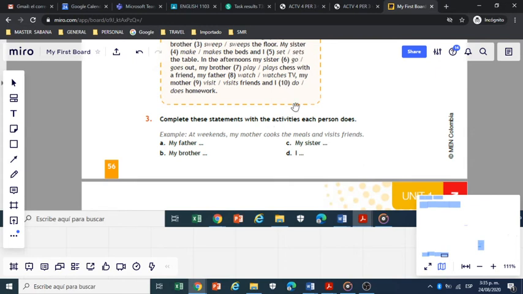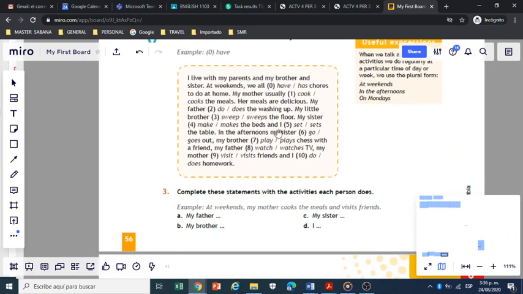Okay, you can repeat the exercise as many times as you need, and we are going to finish with exercise number 3. Complete these statements with the activities each person does. For example, at weekends, my mother cooks the meal and visits friends, according to this information. My father, and you are going to complete.